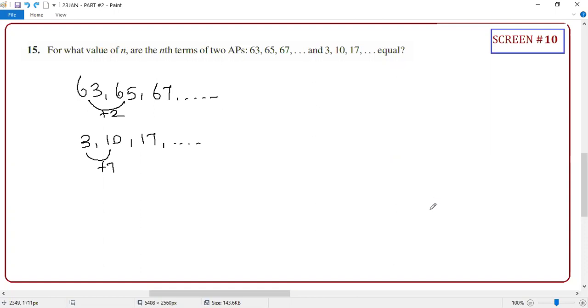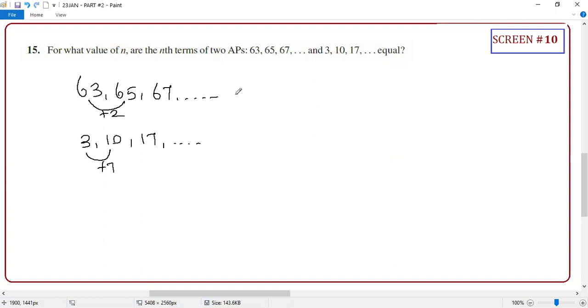But will both have the same nth term? No, sir, the nth term means the position is different. Position is different, but the value is the same.